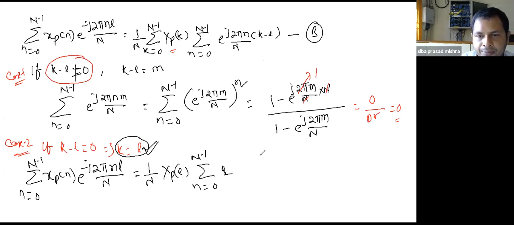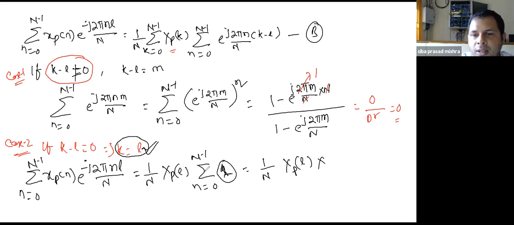So you can put 1, that is 1 by N X_p[l] multiplied by the summation from 0 to N minus 1 of 1. When you add 1 N number of times, because 0 to N minus 1 means a total of capital N points, then it is N. So N will cancel, and simply it is X_p[l].